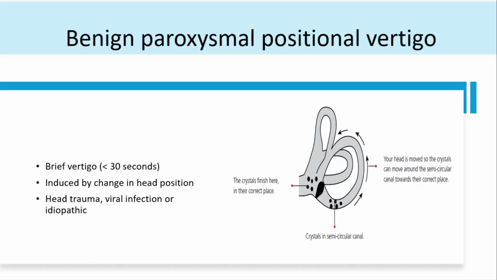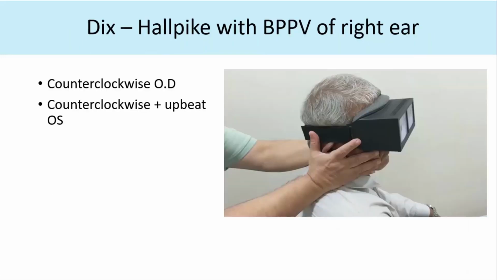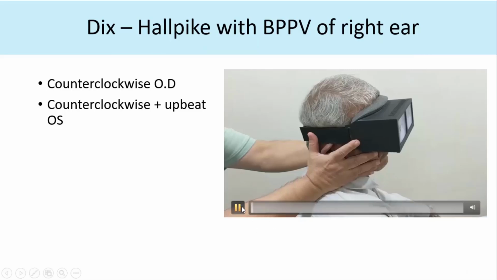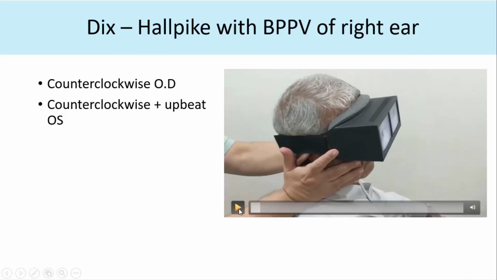So what is the cause of this? It's mainly one otolith which goes to the posterior semicircular canal, and because of which it causes increased function of the semicircular canal. So it can be idiopathic, or it can be viral infection, or secondary to head trauma. So this is a maneuver which you do. It's known as the Dix-Hallpike maneuver. So this is a right, he's got right BPPV.